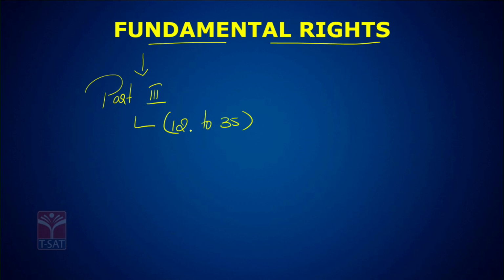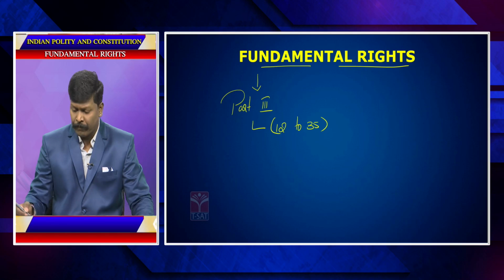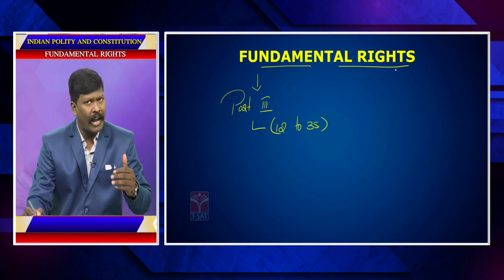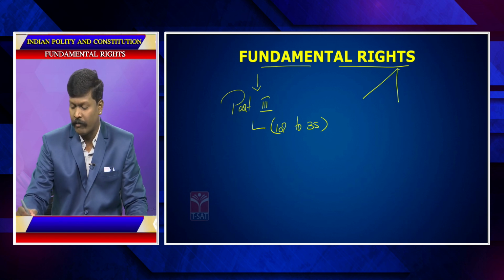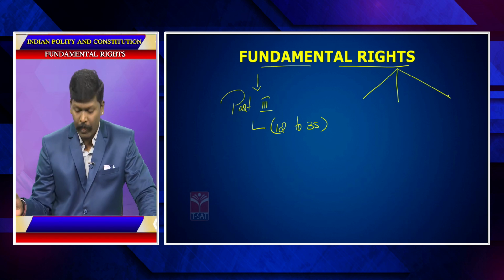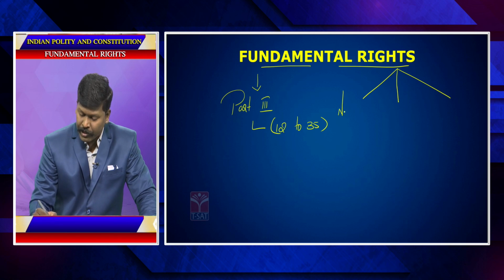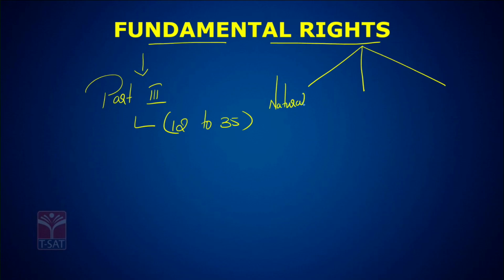Friends, generally, rights in India or anywhere in the world are divided into three types. The first one is called natural rights, the second one is called human rights, and the third one is called constitutional rights.